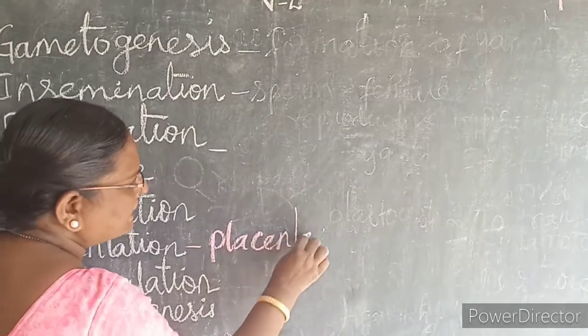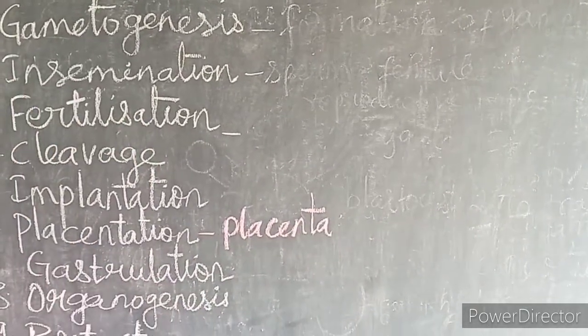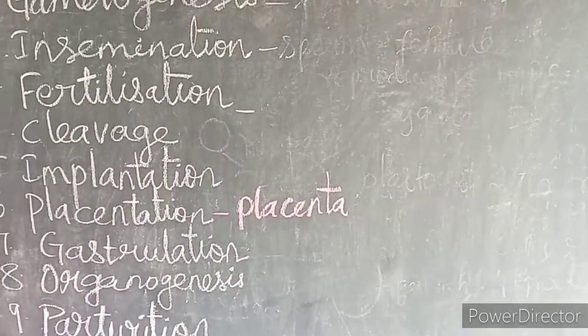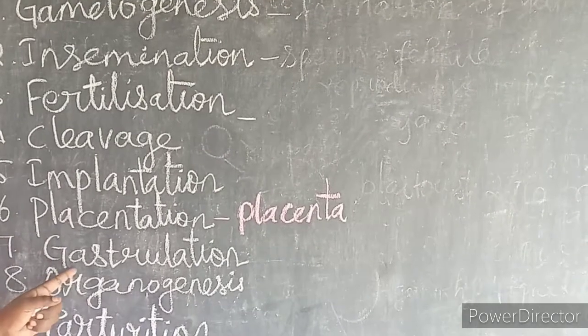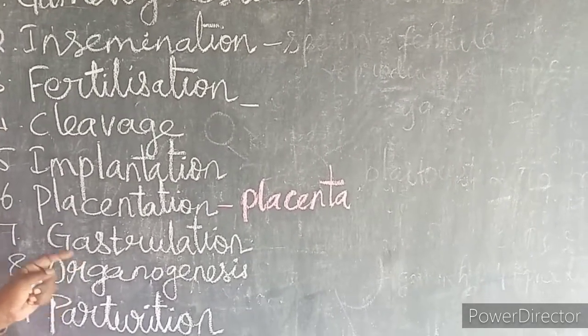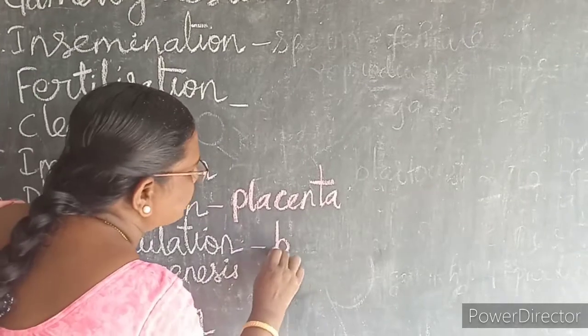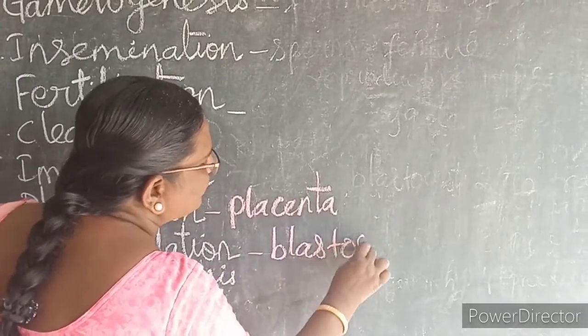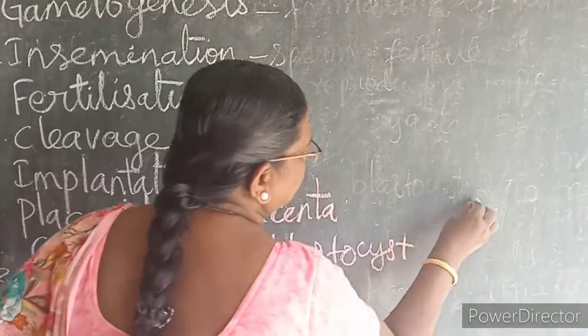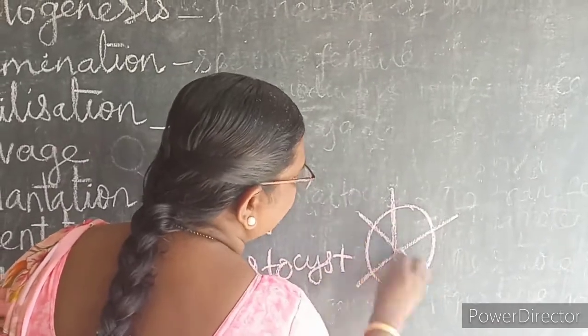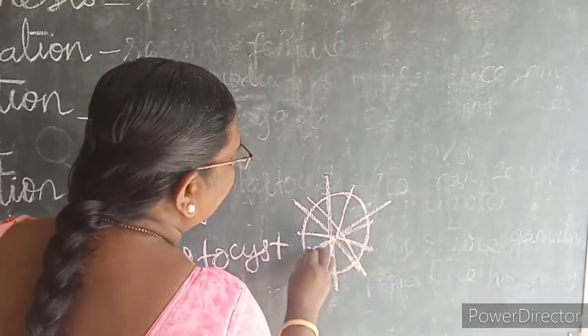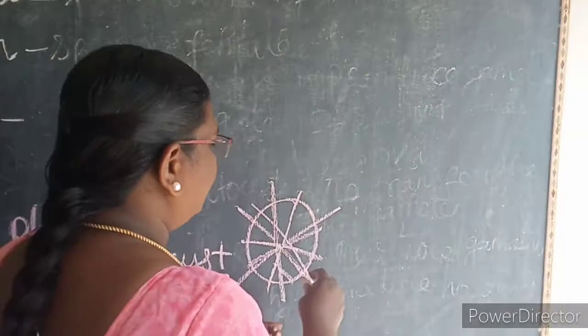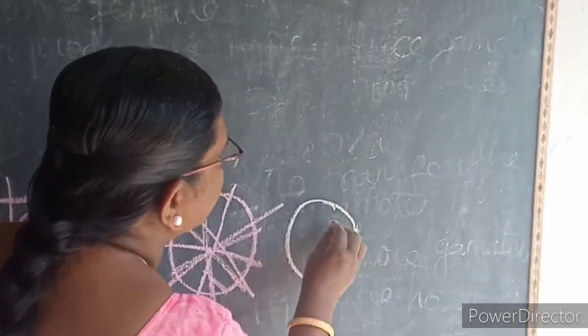This placenta is an intimate connection between the mother and the fetus. Then the seventh one is gastrulation. That is, the blastocyst is multicellular. This blastocyst undergoes changes to form three germ layers.